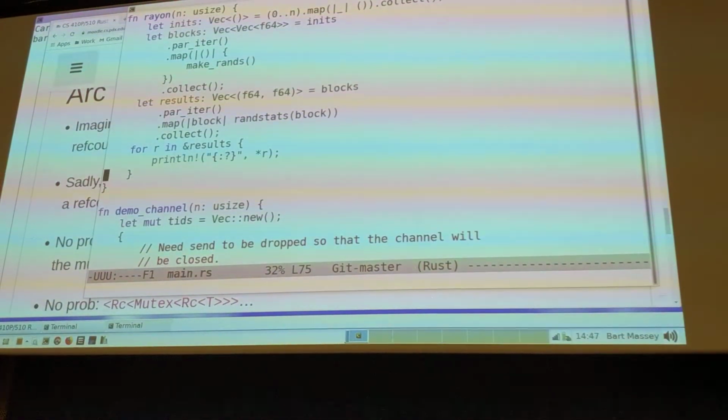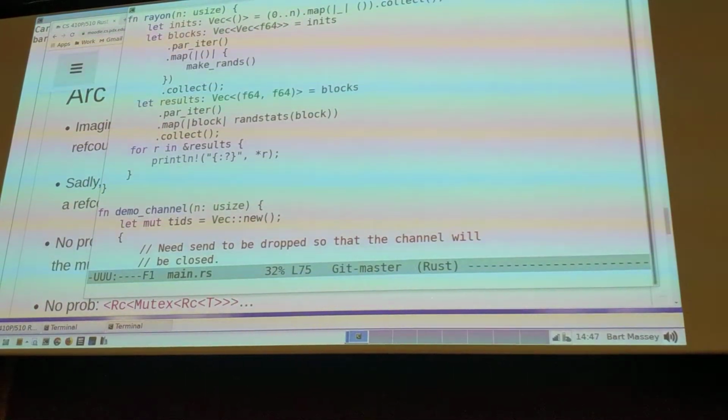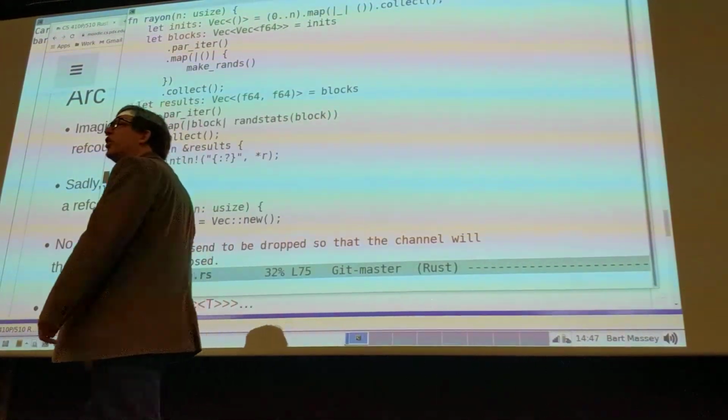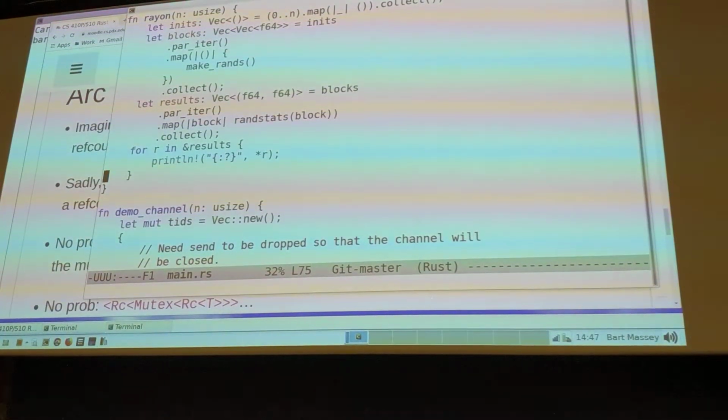I'm going to literally make a bunch of blocks of random numbers in parallel, and then I'm going to literally calculate the statistics on all those in parallel. But you'll notice there's no forks, no joins, there's nothing except this funny par_iter. Par_iter is in the rayon library. It's an iterator, just like you think it's an iterator. And the cool thing about rayon's par_iter is that it runs iterations of your iterator in parallel.